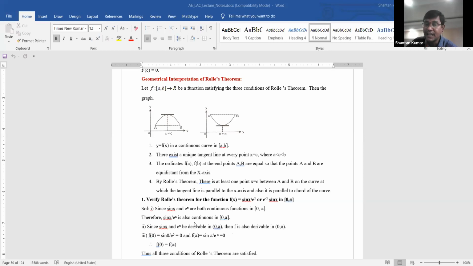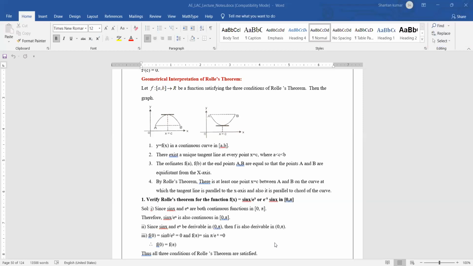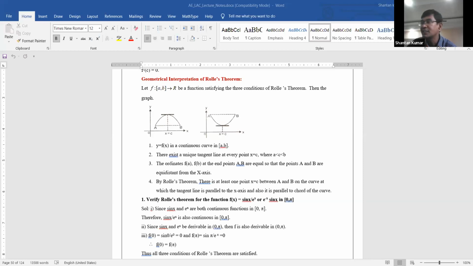By taking sin x and cos x, e power x and e power 2x, is any infinite value or indefinite value applicable inside the interval 0, pi after differentiating sin x by e power x?